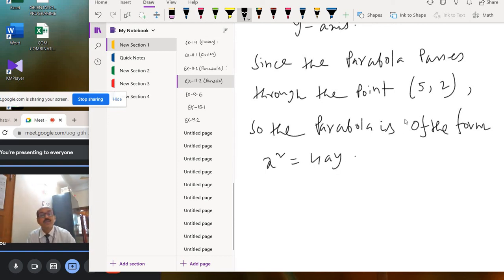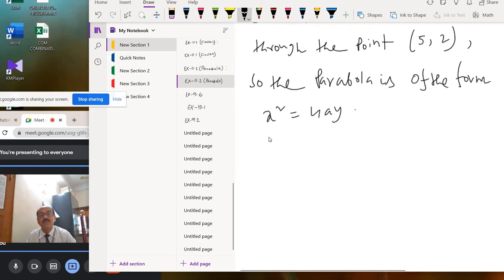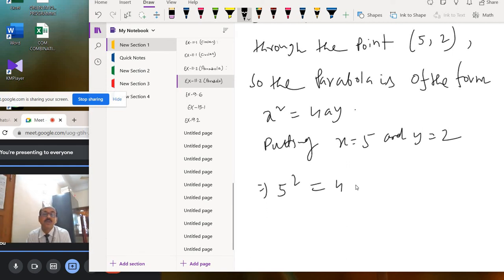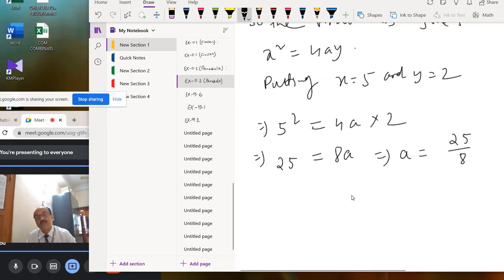Okay. Now put x equal to 5 and y equal to 2, because it is passing through the point on the parabola. So x equal to 5, that means 5 square, equals 4a into y equal to 2. So 25 equal to 8a. So a equal to 25 by 8.